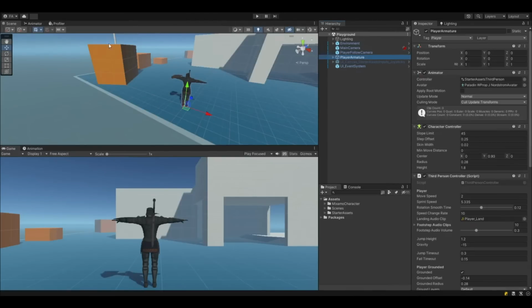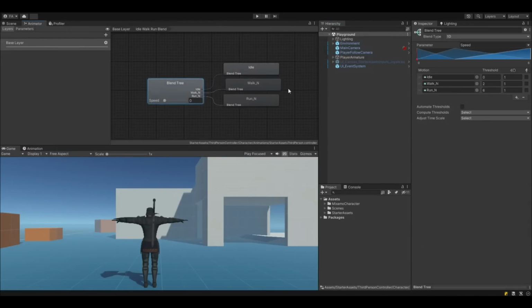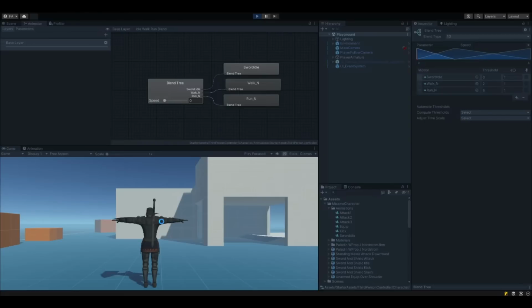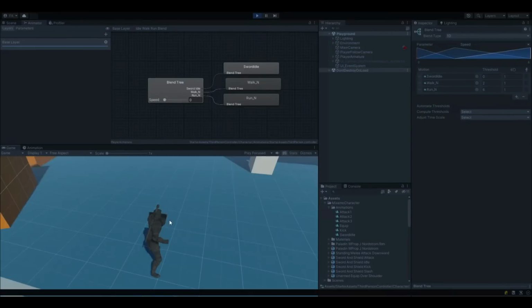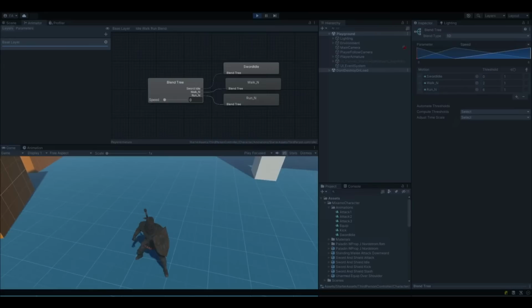We will change the default idle animation with the sword idle animation, which we downloaded from Mixamo. Double-click idle walk run blend tree, and change the idle motion with our sword idle animation. Now we have a better idle animation for combat mechanics, and our character seems ready to fight.